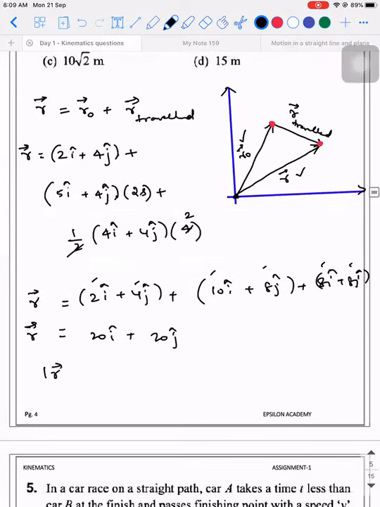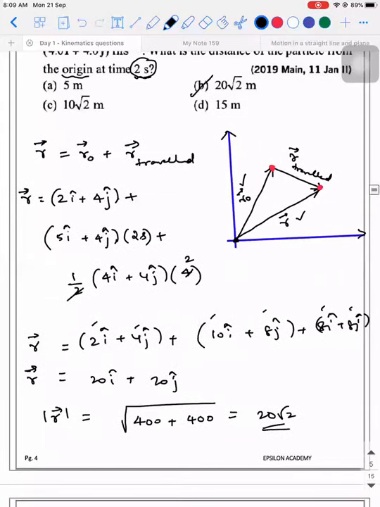Then what is the magnitude of r? Root of 400 plus 400, that will be, actually it is 20 root 2. I hope you are able to visualize it.